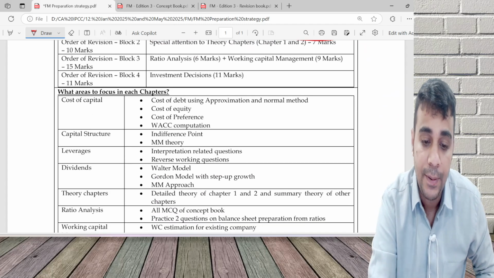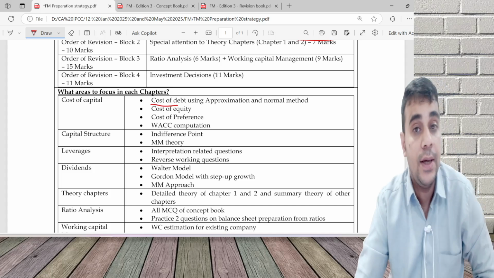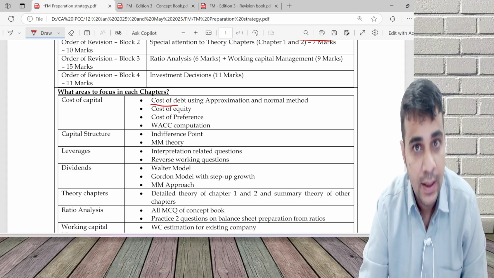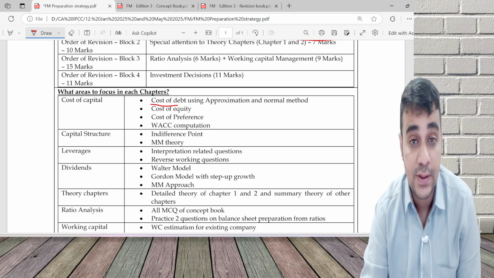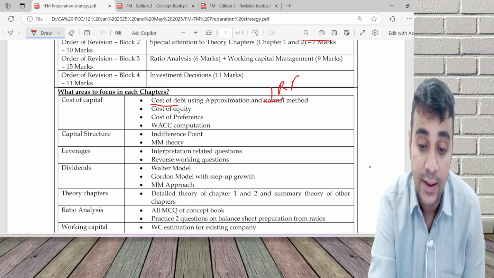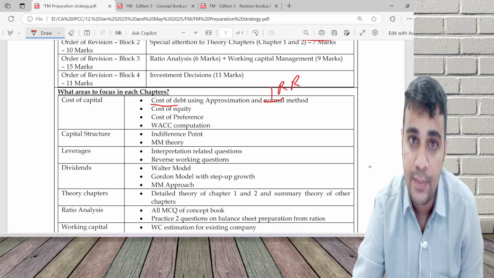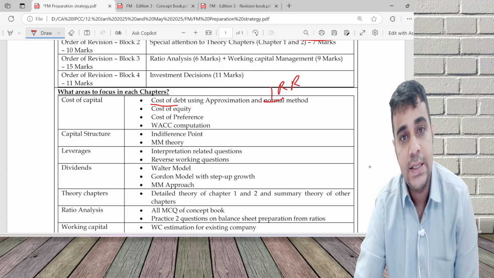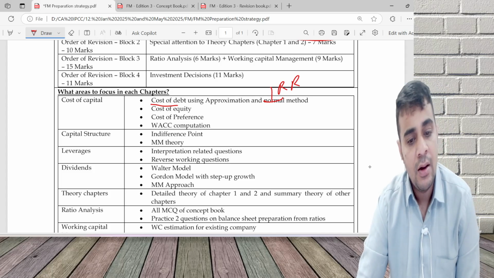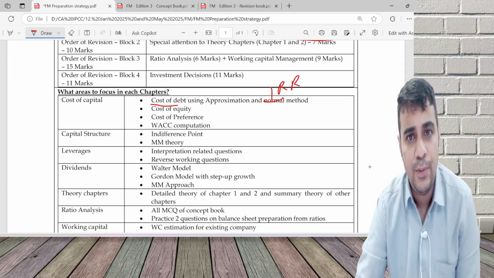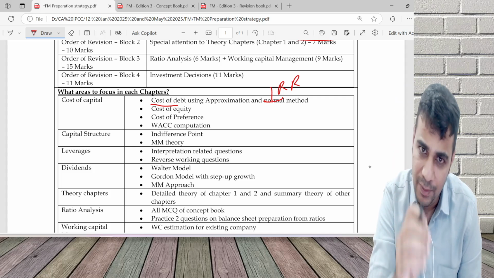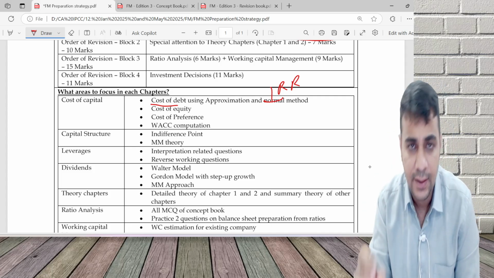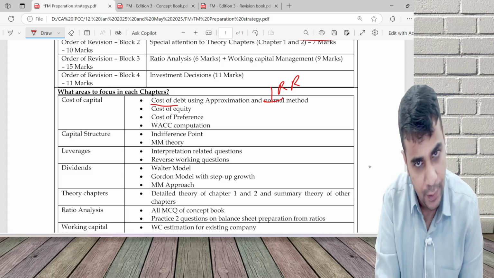In cost of capital, for cost of debt calculation, there is an approximation method and a normal method. Do see the approximation method and the IRR method. Approximation is okay, but the IRR method, or YTM method, please focus on, as it can come in the exam. Cost of equity, cost of preference, and WACC computation. See one question on each of these: cost of redeemable debt, cost of irredeemable debt, and IRR method, approximate method.